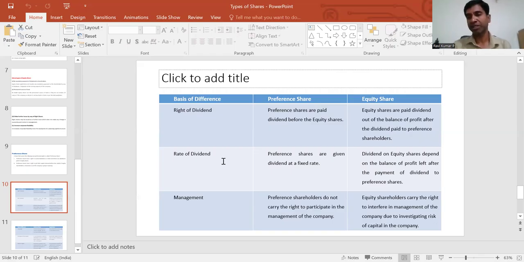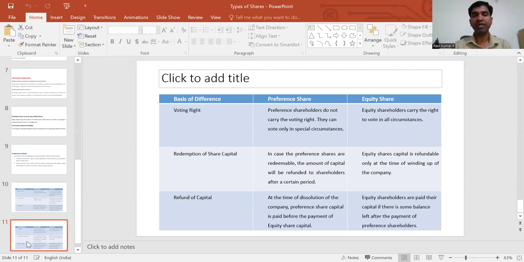When it comes to management, preference shareholders do not carry any right to participate in the management of the company. But equity shareholders enjoy voting rights whenever the company takes major decisions. Preference shareholders do not carry any voting right, but equity shareholders have a right to vote in all kinds of circumstances.